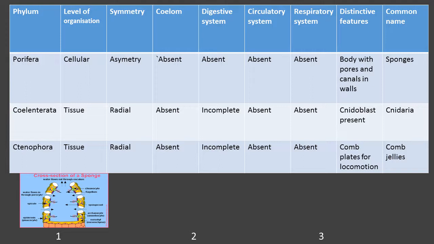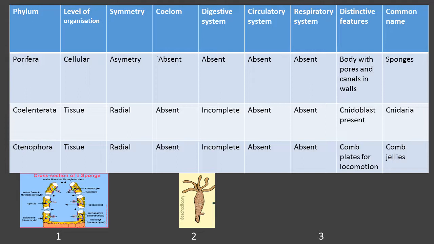Which is the second phylum? Yes, Coelenterata. Coelenterata members are a little advanced compared to the members of Porifera because the body organization is a little more complex here. What is the level of organization? These animals show a tissue level of organization, so different tissues are present to perform different functions in the animal.